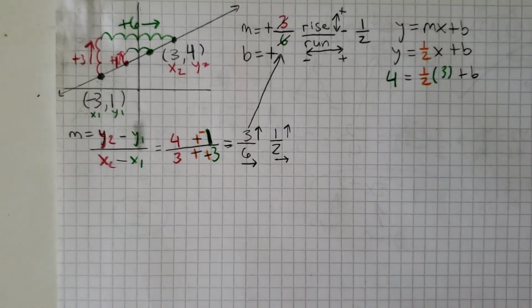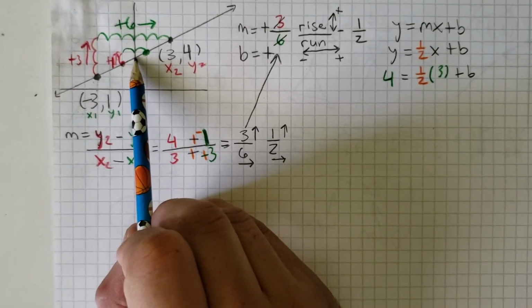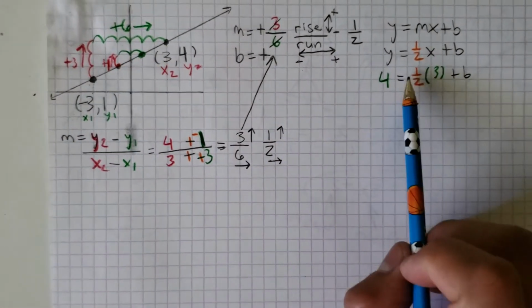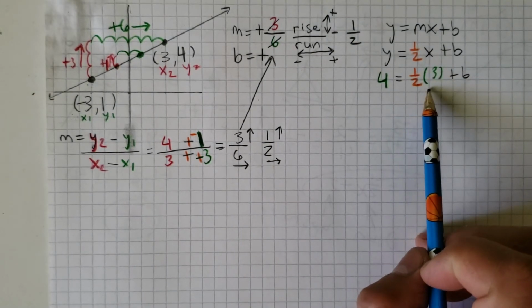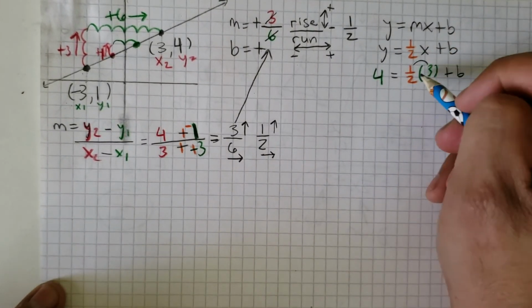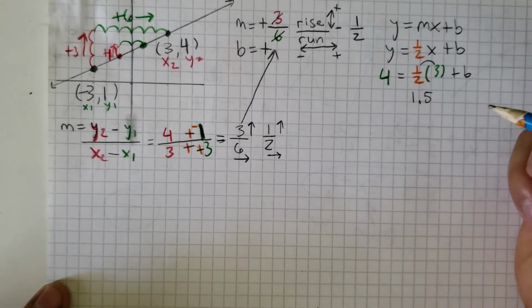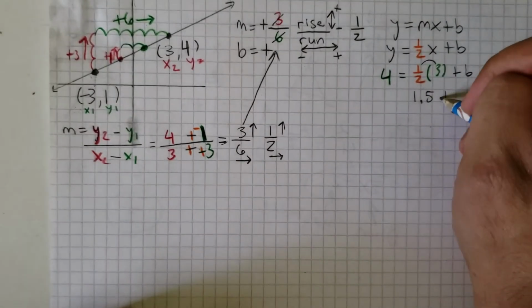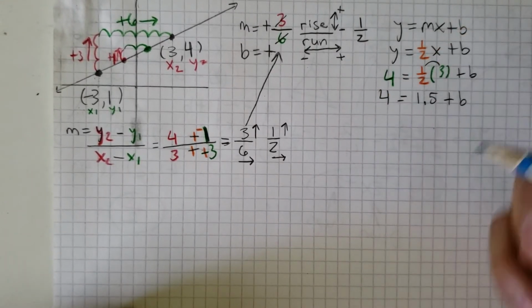Okay, so remember at the beginning we had said that the door right here where it crosses the y-axis is going to be a decimal. And from the looks of it, it probably is, because right there it's telling us to find the half of 3. So I'm going to multiply those two, and half of 3, I already know, is 1.5. So I get 1.5 plus b equals 4.